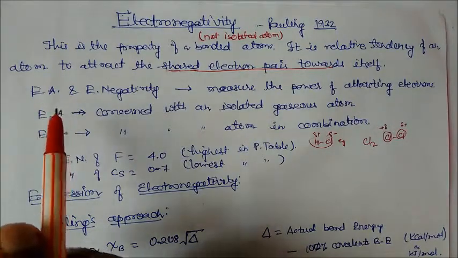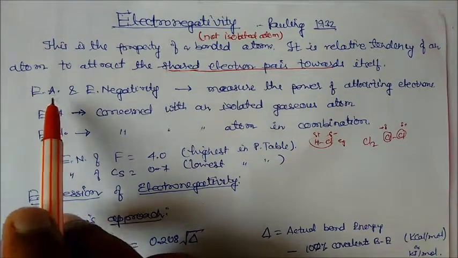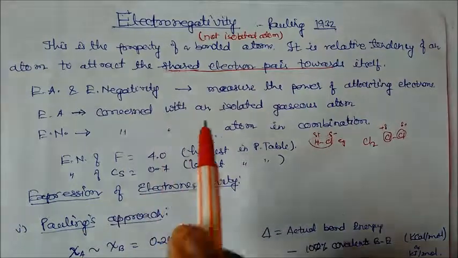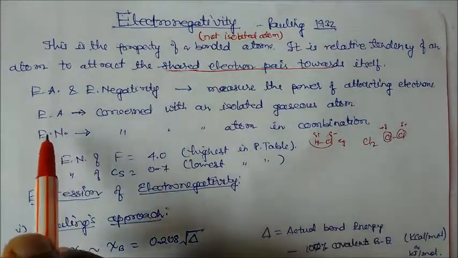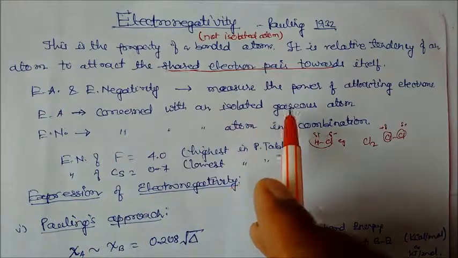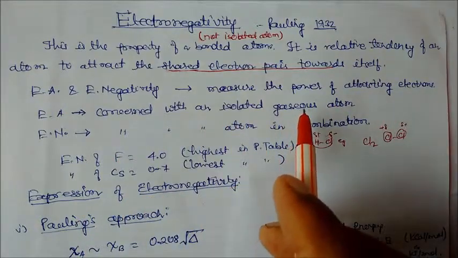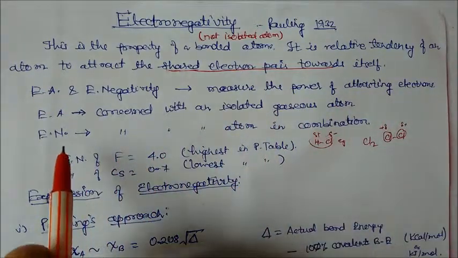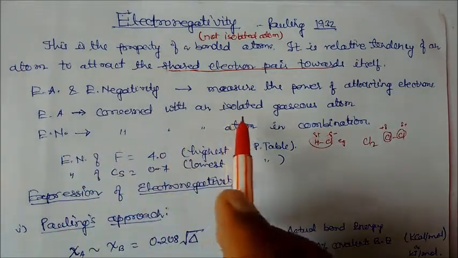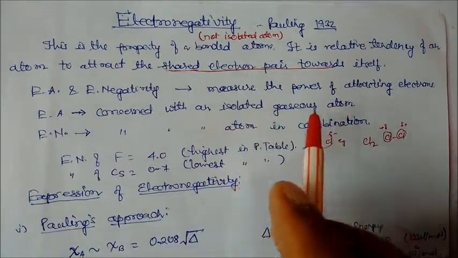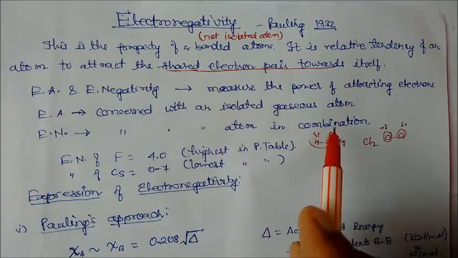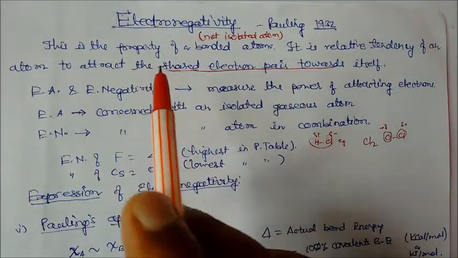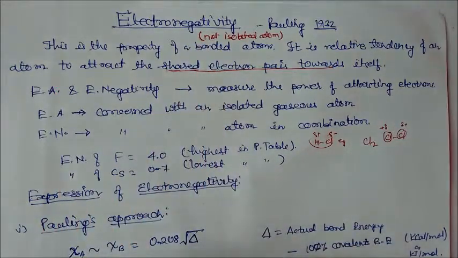Now we see here, in electron affinity and electronegativity, we measure the power of attracting electrons. But electron affinity is concerned with the isolated gaseous atom that we have discussed in previous lectures. In the case of electronegativity, we are not concerned with the isolated gaseous atom. We are rather concerned with the atom in combination. This means that when an atom is in a combined state, then we consider the electronegativity property.